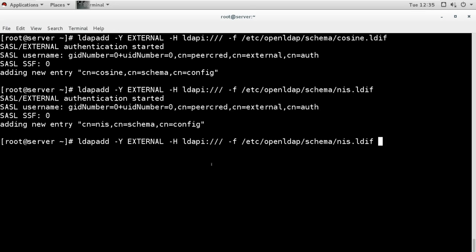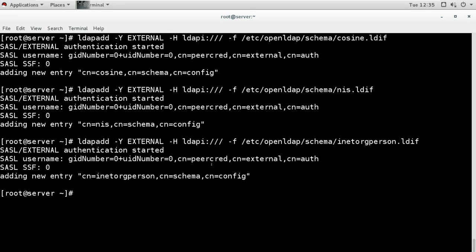Then I will use the other file, inetOrgPerson. Done. Now the schema for the LDAP is also created.